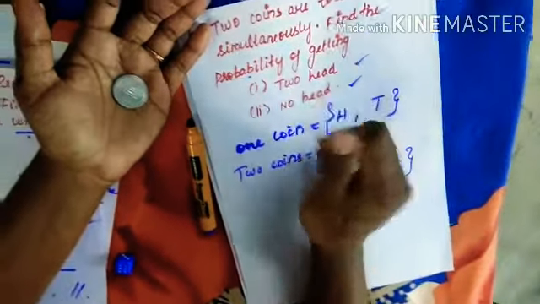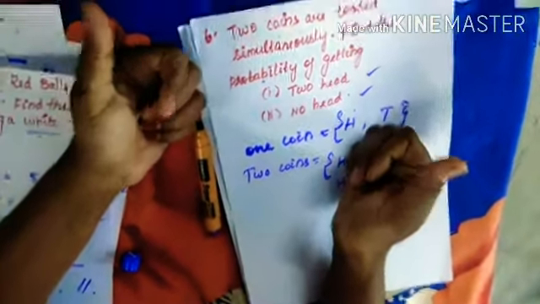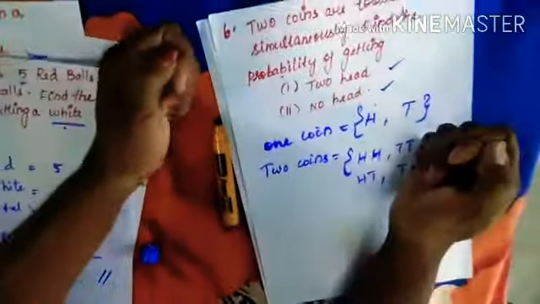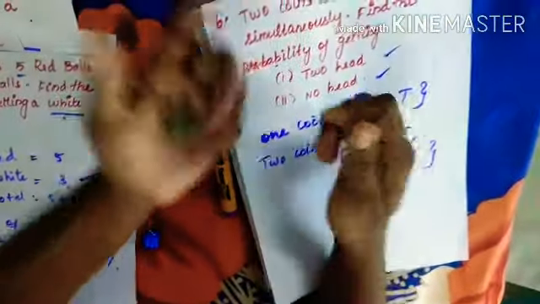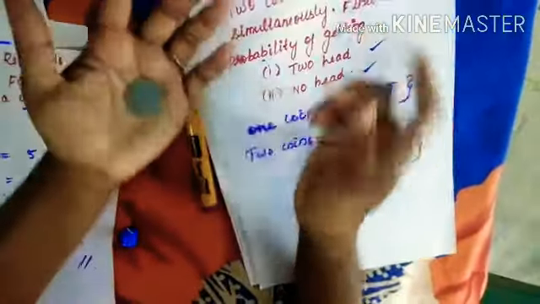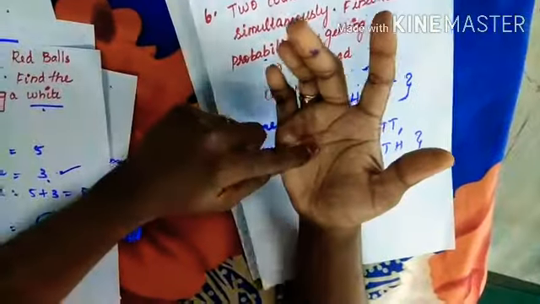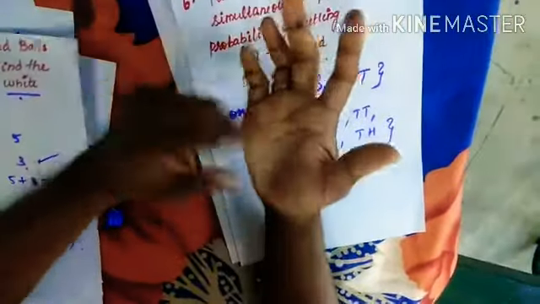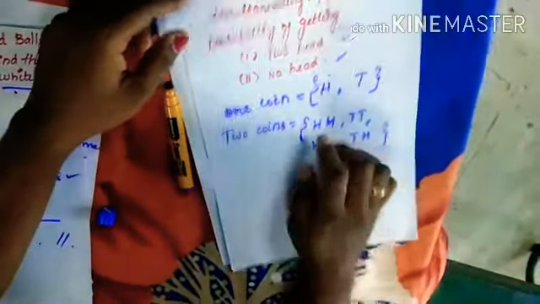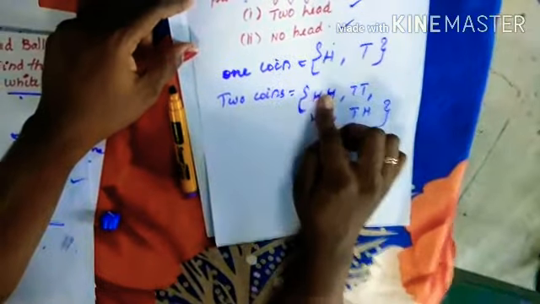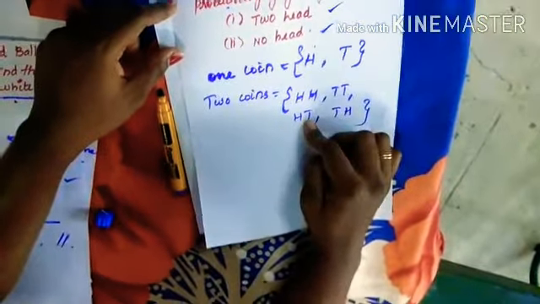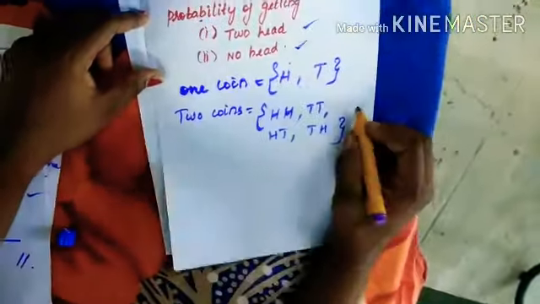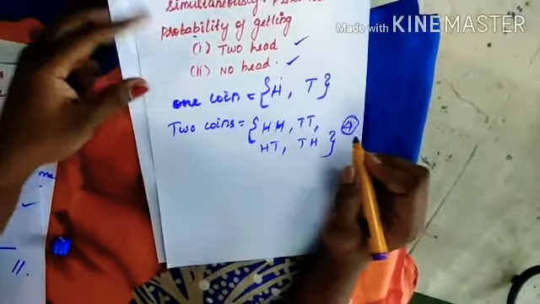Simultaneously means at the same time. When 2 coins are tossed at the same time, you will have head and head: in this coin you can have head, and in this coin also head. If tail is here, here also tail. If one is head and the other is tail, or the other is tail and the other one is head. So outcomes are head head, tail tail, head tail, tail head. So how many possibilities are you having? 4 possibilities.